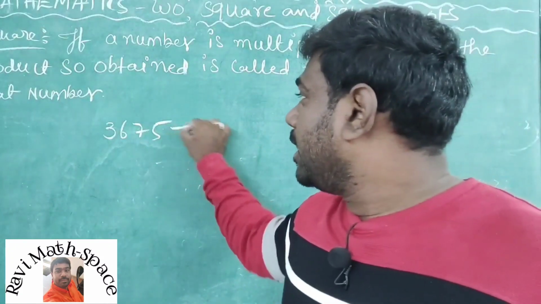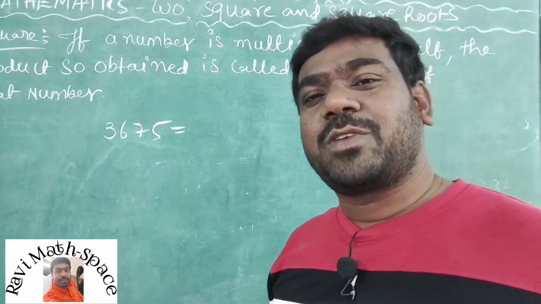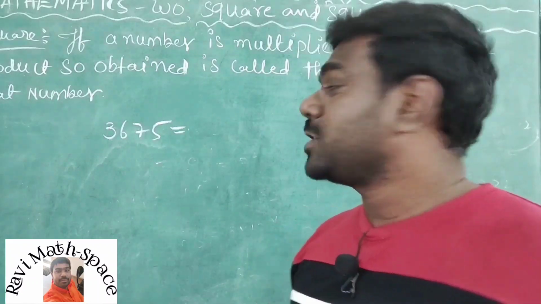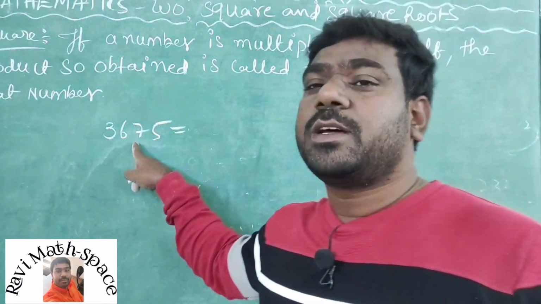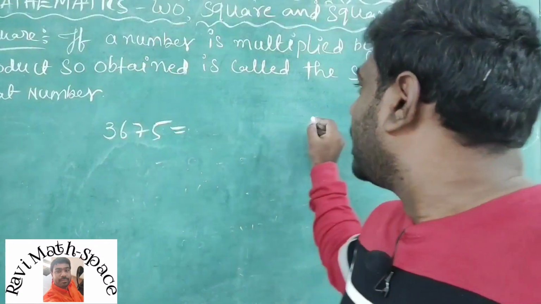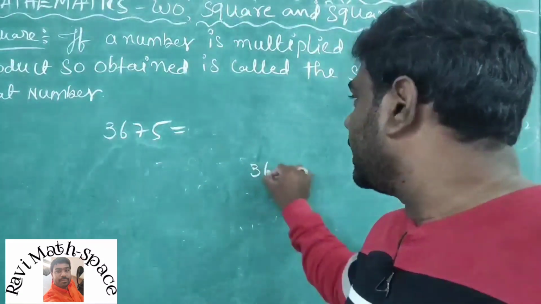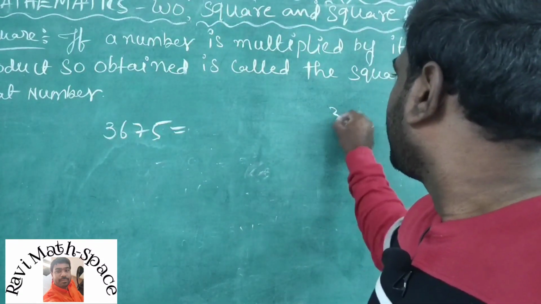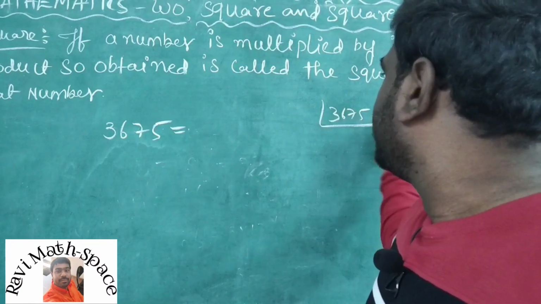Okay, I already explained the process, so repeat the same process. What is the first step? For this number we find the prime factorization using the long division method.